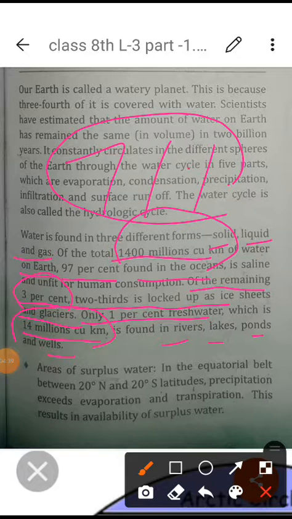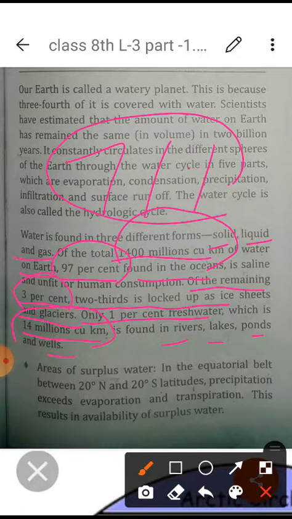So in this way, students, even though there is an abundant percentage of water on the earth surface, because 97% is saline, it is not suitable for any creatures.